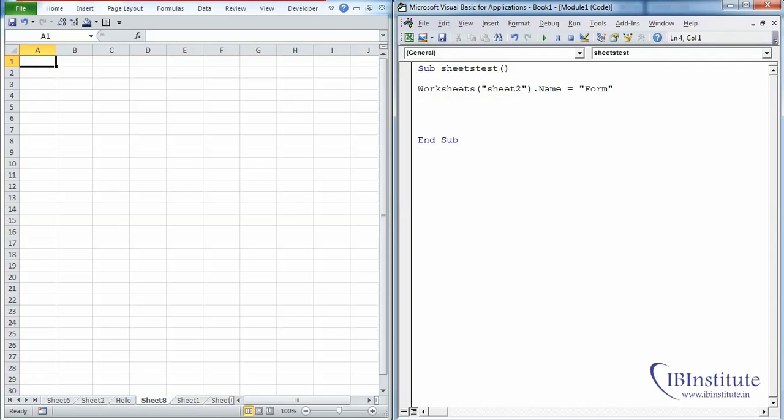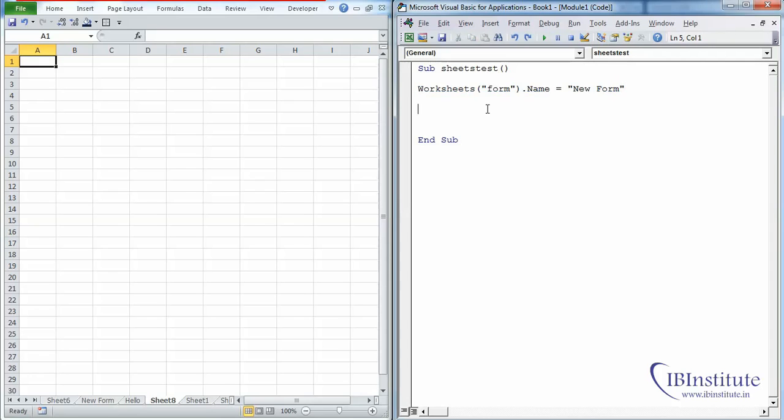Now let me press F5 and just see that the sheet which was named Sheet2 is now renamed as form. Now let me change this Sheet2 to, let's say, form, and change this form to, let's say, new form, and press F5 and see that the worksheet which was earlier form is now new form because of this particular line of code.